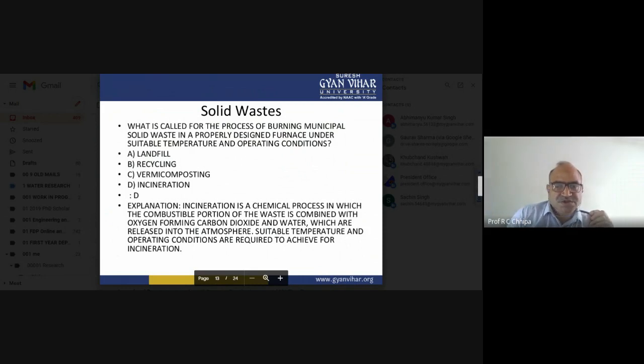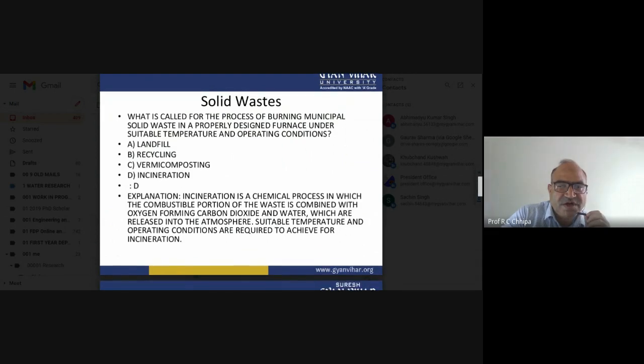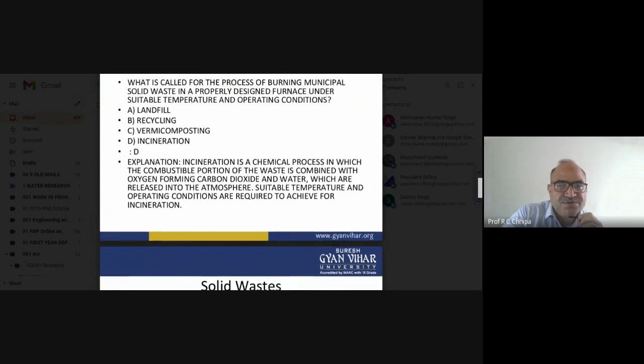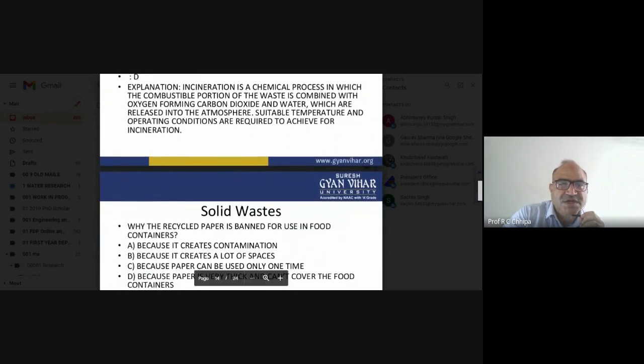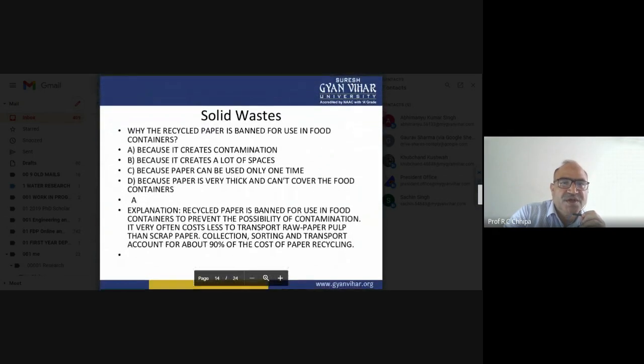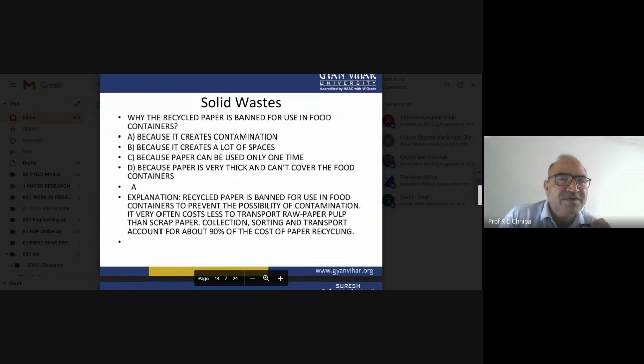So the correct one can be shown here: the process in which the combustible portion of the waste is combined with oxygen forming carbon dioxide and water, which are released into the atmosphere. Suitable temperature and operating conditions are required for incineration. Why is recycled paper banned for use in food containers?